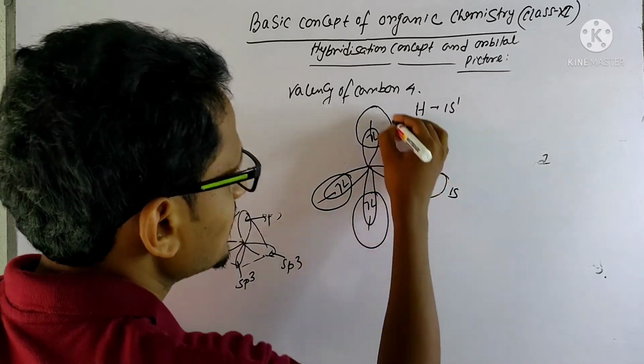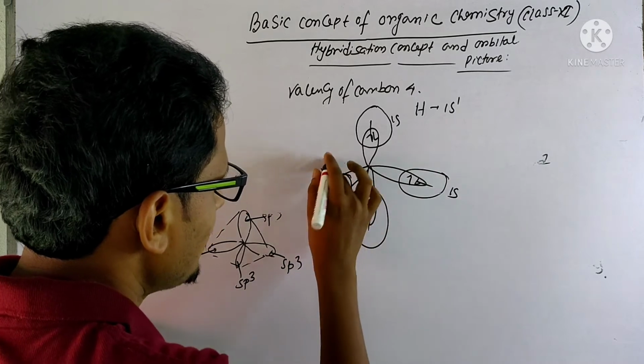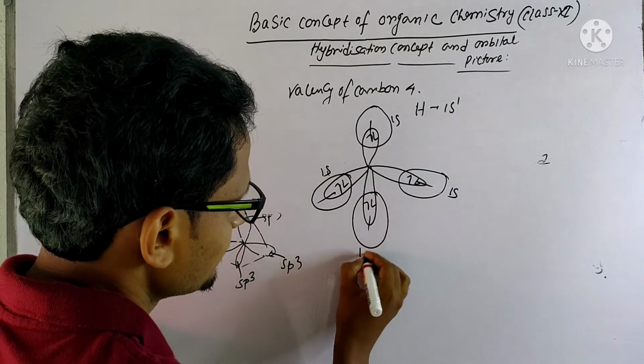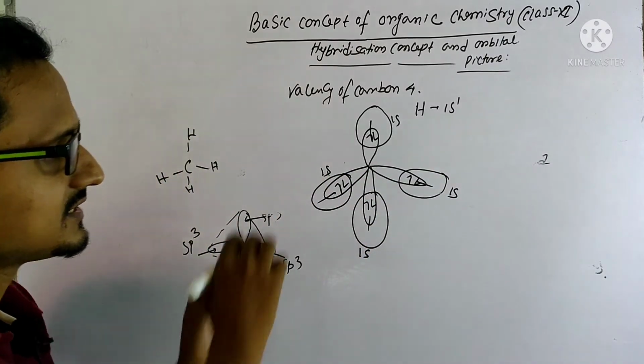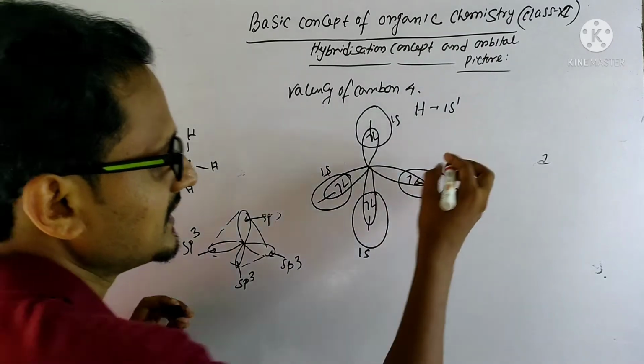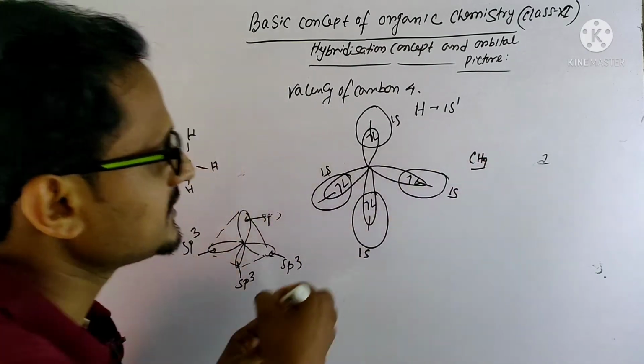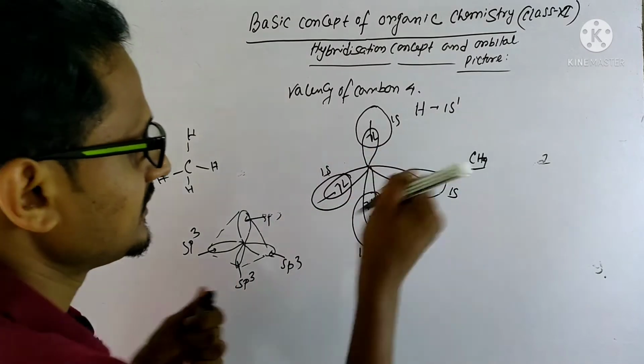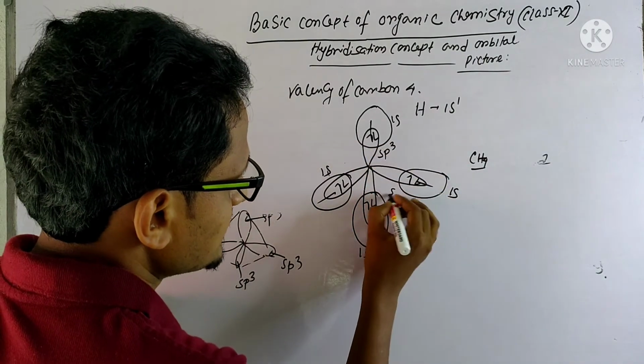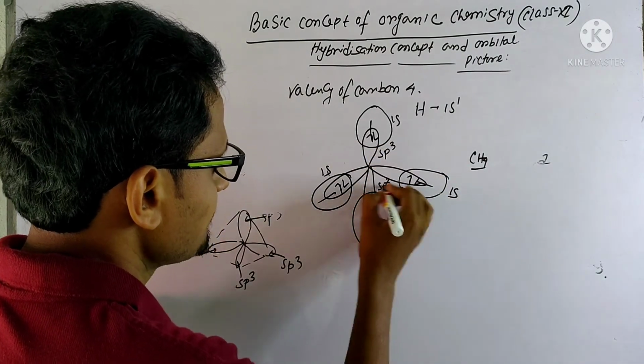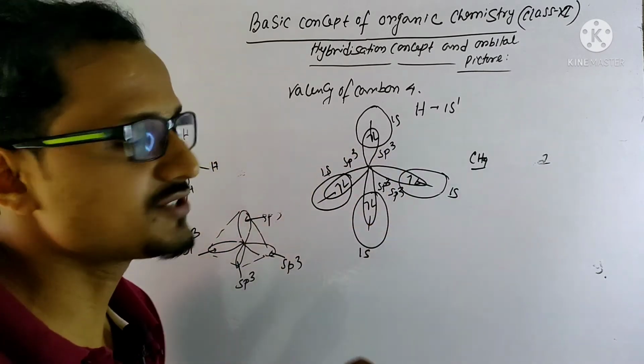So these are the 1s orbitals of hydrogen. This is the orbital picture of methane. It is nothing but methane. This is sp3, sp3, sp3, sp3. So 4 sigma bonds are formed.